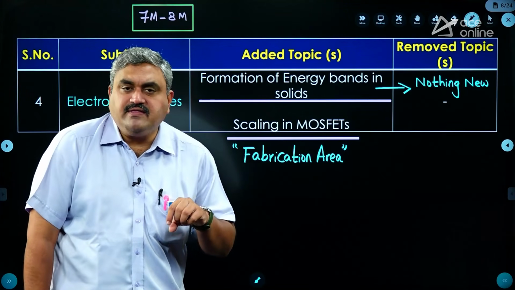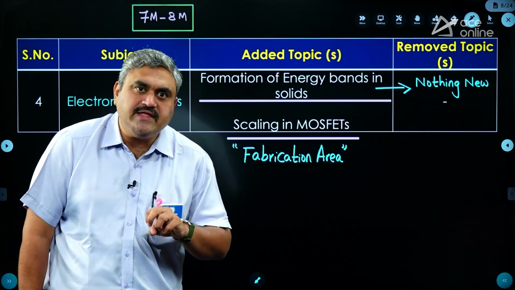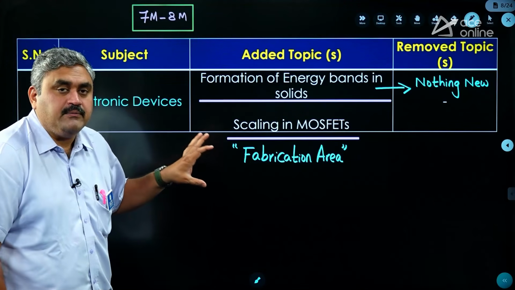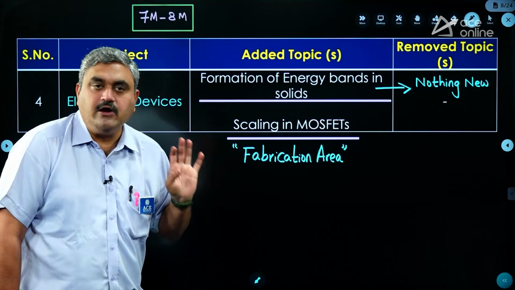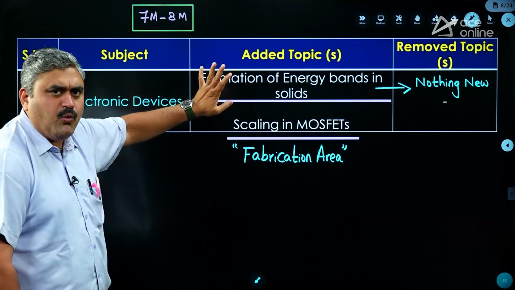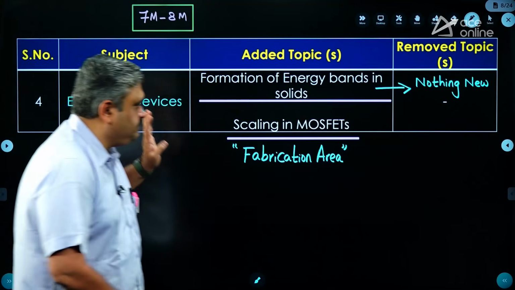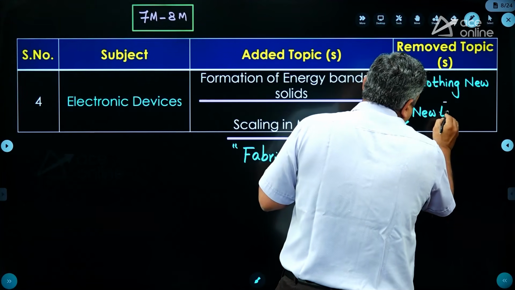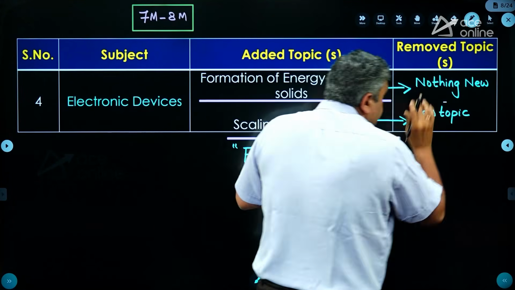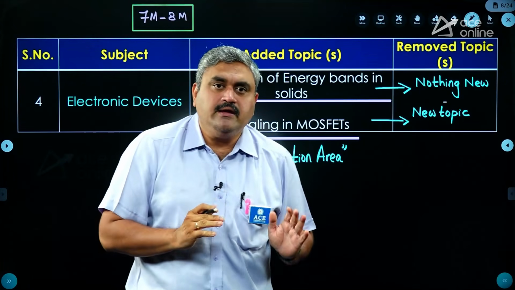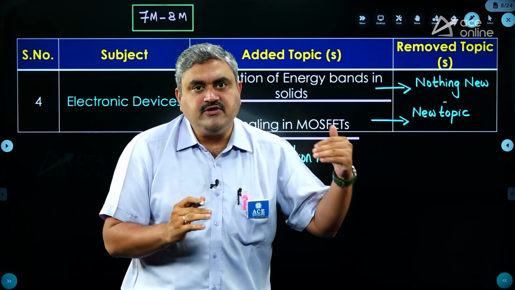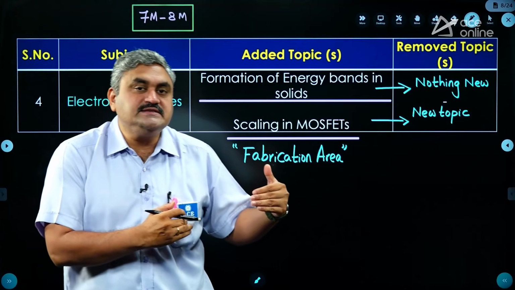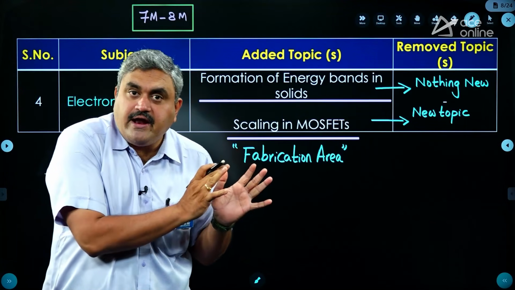Okay, so relatively it's a theoretical model, some numericals are also there, but the importance is there. So don't remove it from your preparation stage, keep it focused on this area also. Other than this, the other areas are already old, there is nothing new in that, but this is a new area. So I should say this is a completely new topic, and it has very good significance also. Whenever you move from BTech to MTech, 2 main domains will come. One will be the communication area, one will be the VLSI area. For the communication area, the fundamental subject of signals and systems is upgraded with FIR and IIR filter design.